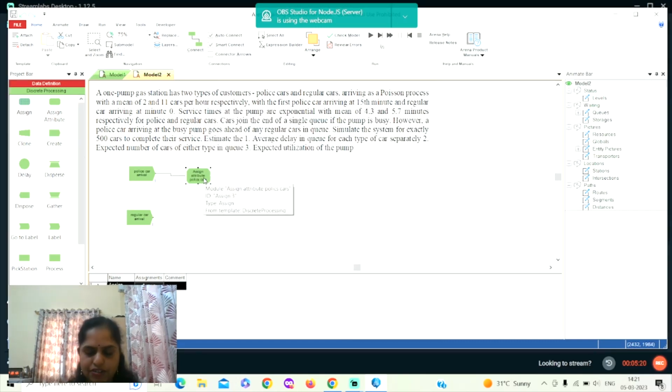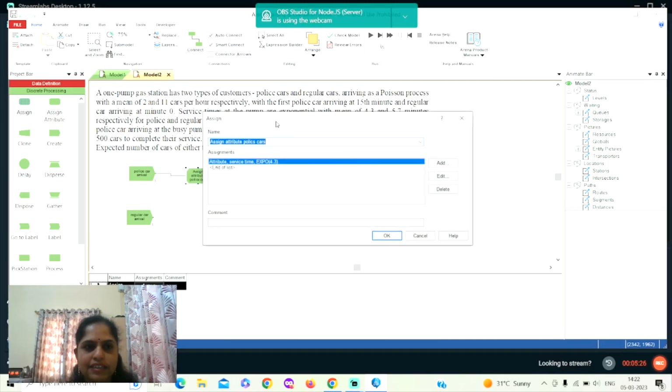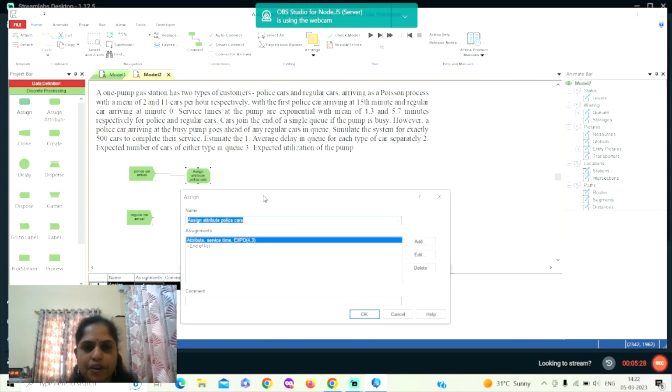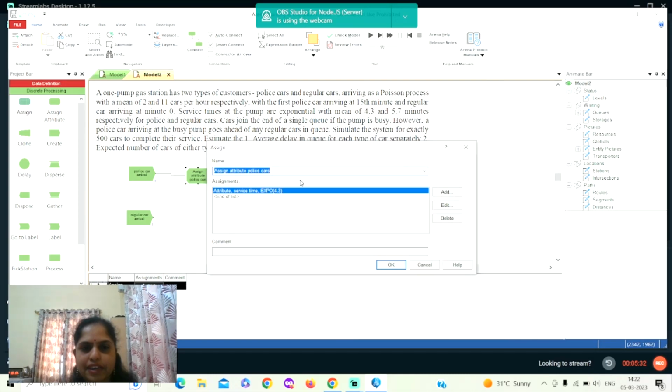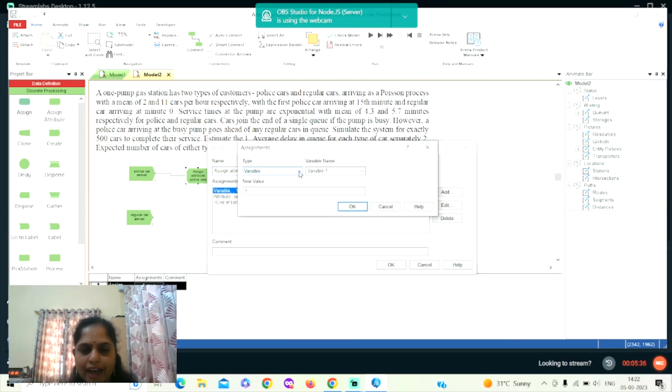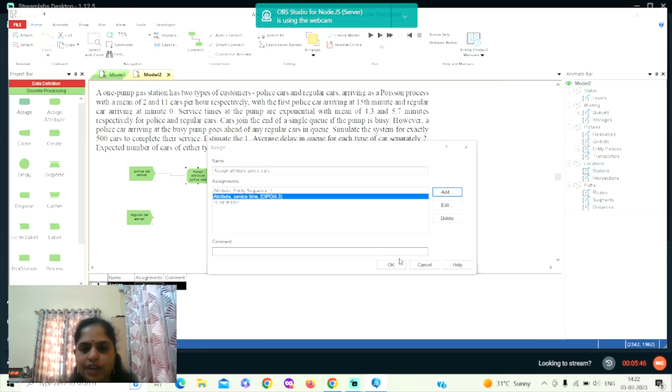The same thing I'll duplicate. Before duplicating, I'll also add the priority for the police car. To assign the priority, I'll take one more attribute and name it entity sequence. I'll give it the value 1 here.